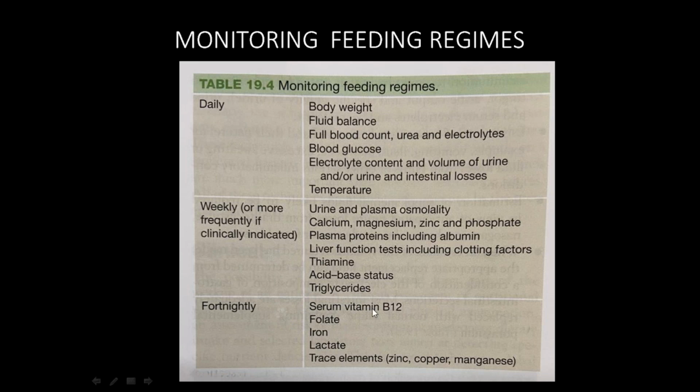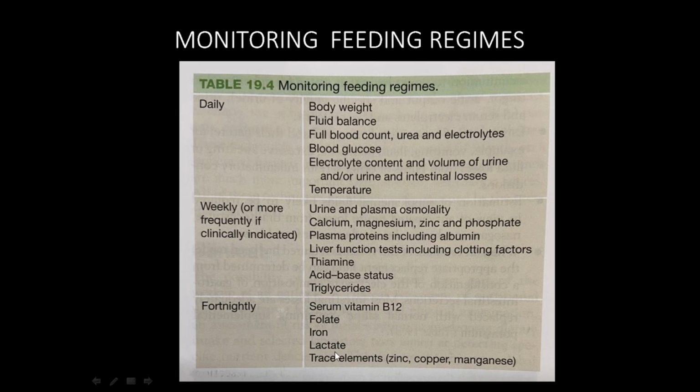These tests are only for theoretical purposes; for your exam you need to remember them. But in clinical practice, no one is going to do all these. Only the temperature will be checked, urea and electrolytes will be sent, and the blood glucose will be sent. Or additionally, we will send liver function tests.